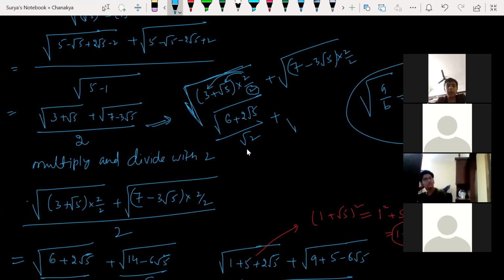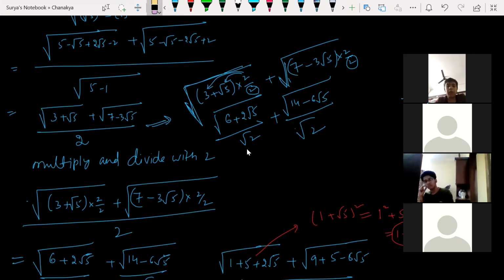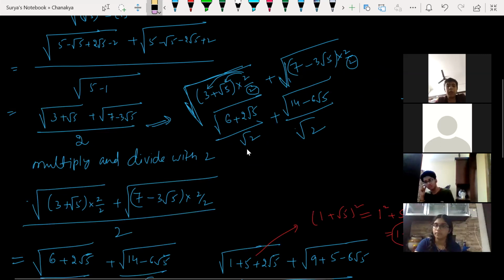Look at this under whole root. Now here, what I'm doing is again 7 into 2 is 14 minus 6 root 5, all divided by this 2. This is under whole root. Something like that. Any doubts? No, sir. I hope I cleared your doubt here.